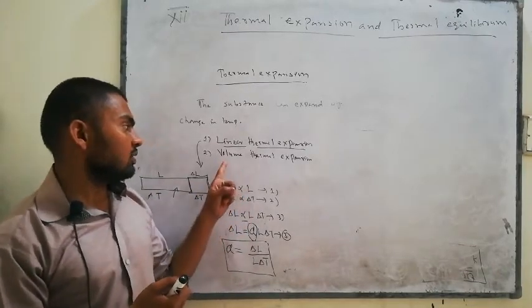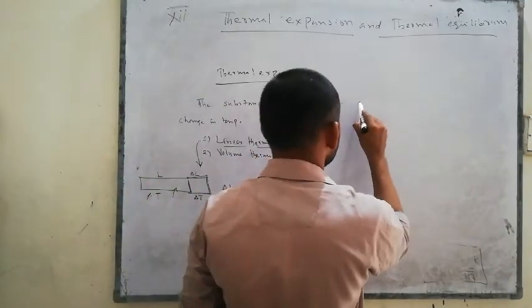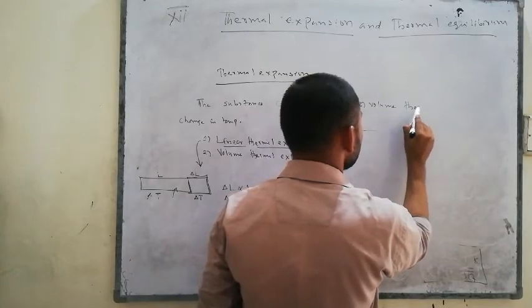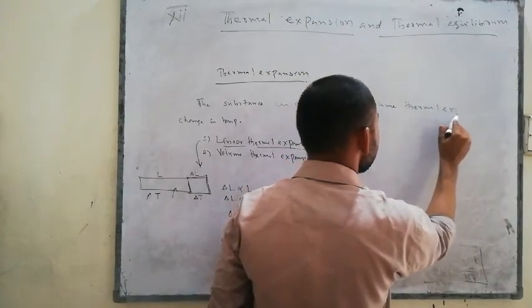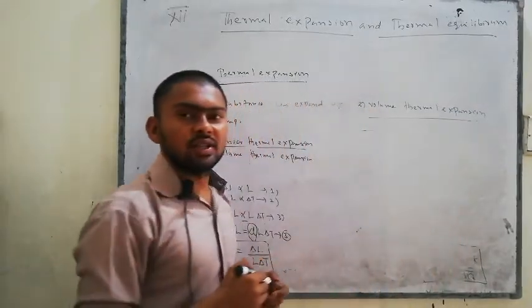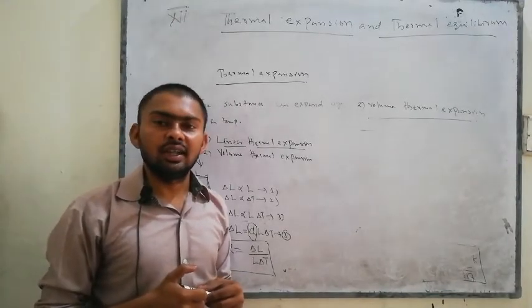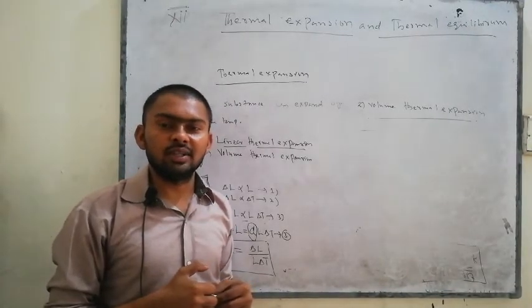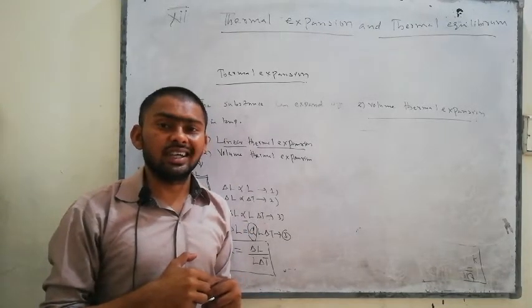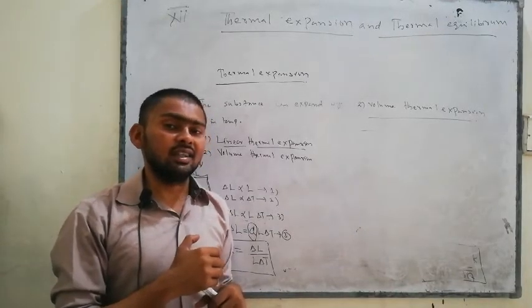Number 2, we have the volume thermal expansion. This is the second type of thermal expansion. In this expansion, the expansion can occur in the three directions. So volume means length, width, height.